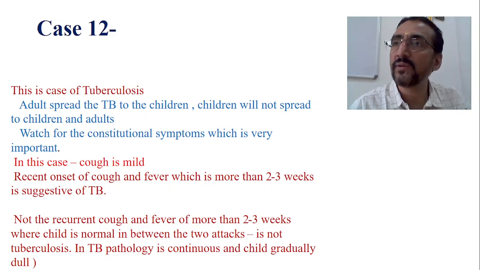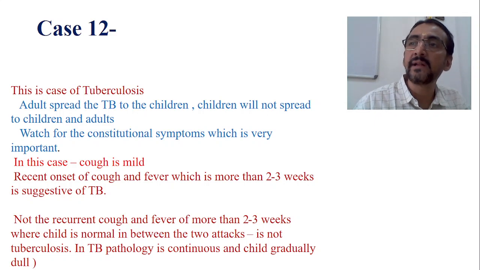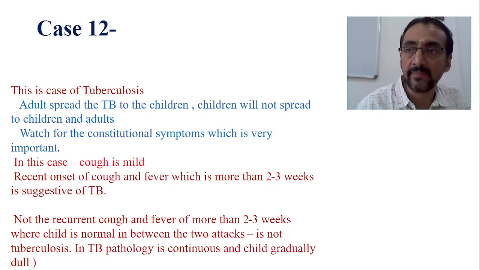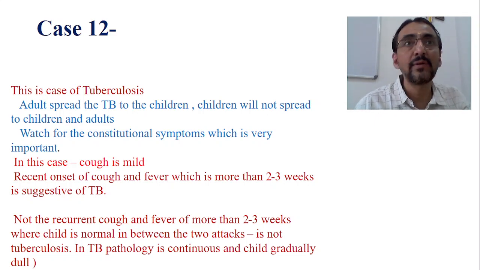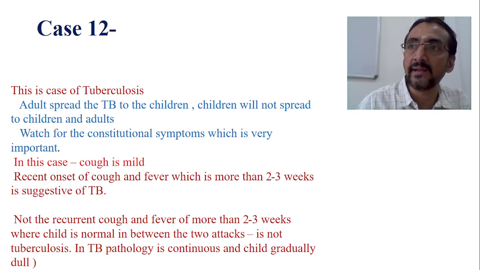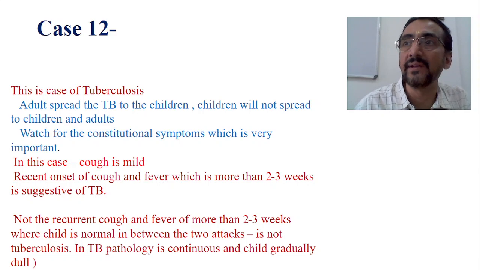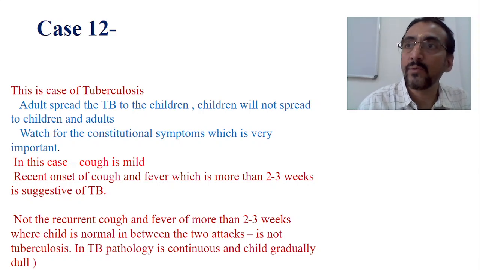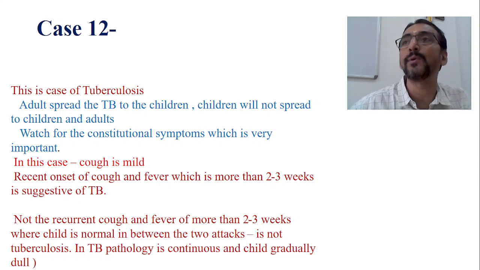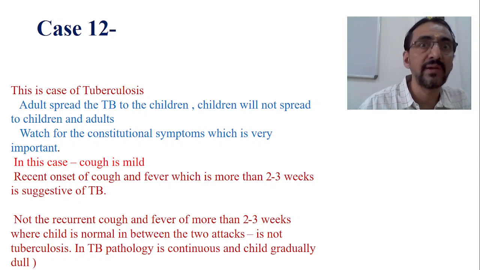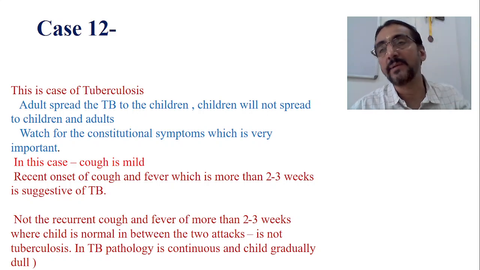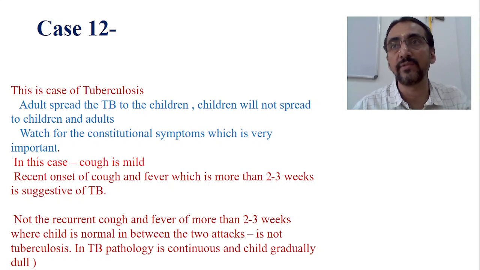You know that tuberculosis is a bacterial infection. In bacterial infection, the inter-episodic period is never normal. See, it is not that once the tubercular bacteria enter inside and start doing the pathological changes, they will take rest in between, isn't it? So there is no question of a normal interval in between. Once it has started, it becomes progressive. This is how we have to differentiate other respiratory tract infections with fever from tuberculosis.